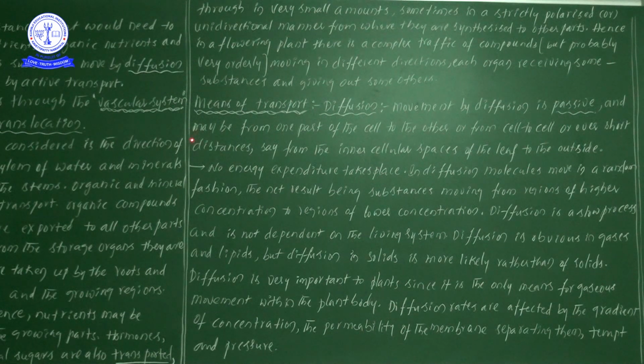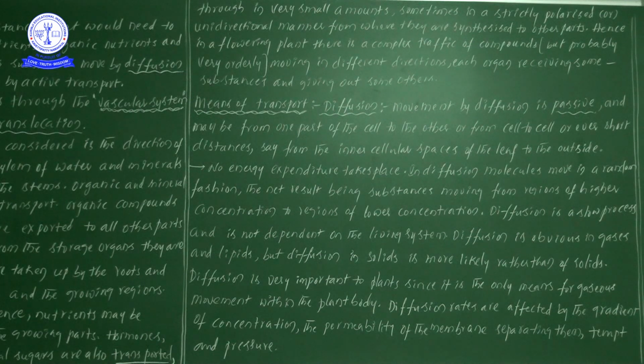Now here, it may be from one part of the cell to another part of the cell, or from one cell to another cell, or over short distances, say from the intercellular spaces of the leaf to outside. Diffusion definitely helps in the conduction or translocation of substances over short distances. This particular diffusion process helps.